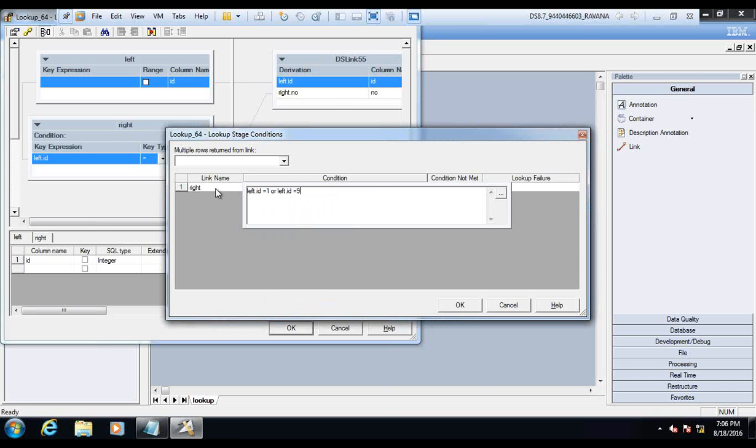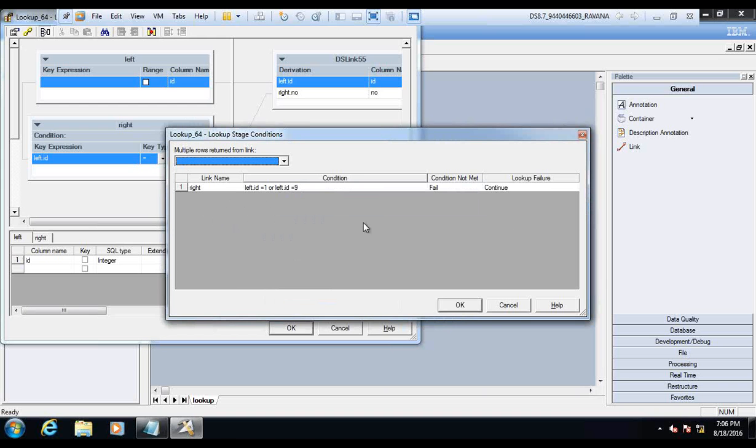What is the condition? It should match with either of the two. So if left dot id is equal to 1, then the condition is true, or if left dot id is equal to 9, then the condition is true. Either of these conditions makes it true.